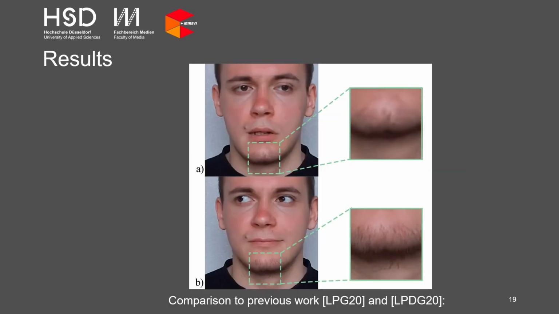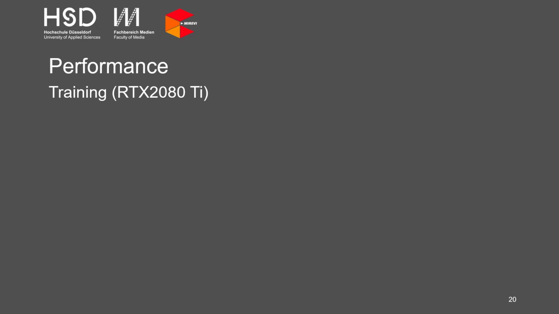In direct comparison to our previous works, we increased not only the resolution by 4 times, from a width and height of 256 to 512 pixels, we also end up with a significant improvement of the reconstruction quality of higher frequency details. Image A, the upper image, is our old pipeline. Image B is our new pipeline. Our improvements also lead to shorter training times because of the combination of more purposeful losses and better hyperparameters for this specific task of generating a face.